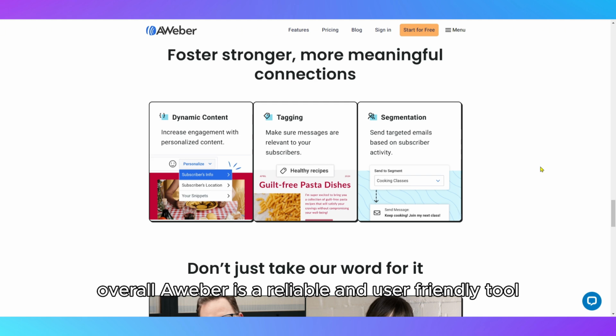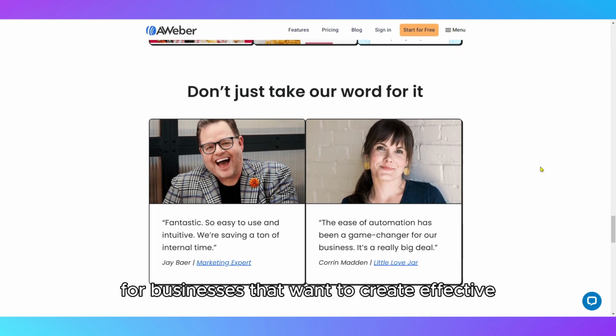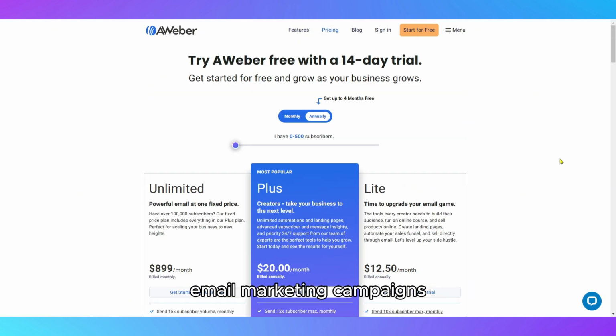Overall, AWeber is a reliable and user-friendly tool for businesses that want to create effective email marketing campaigns without the learning curve.